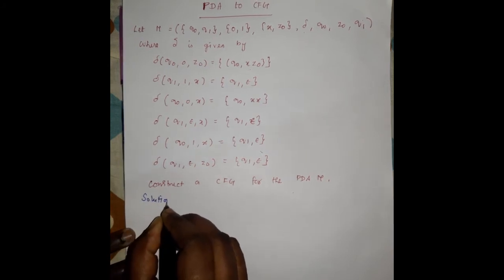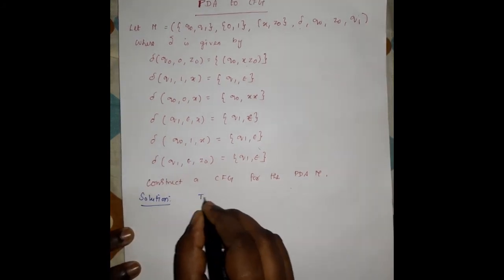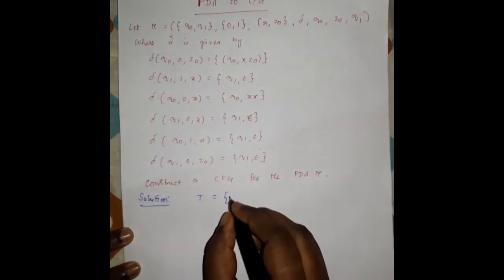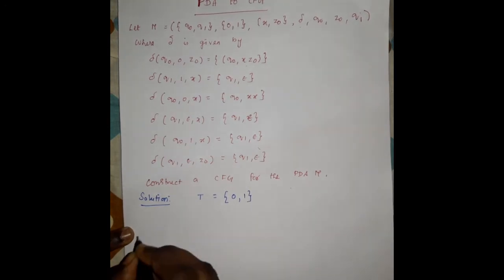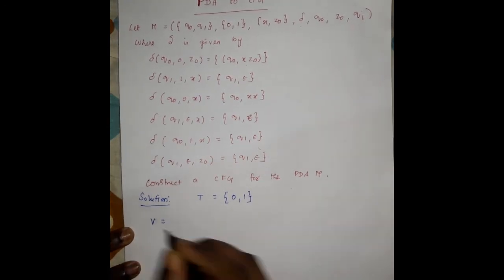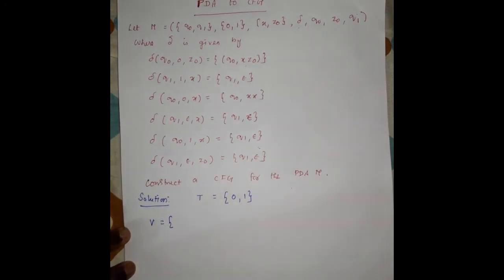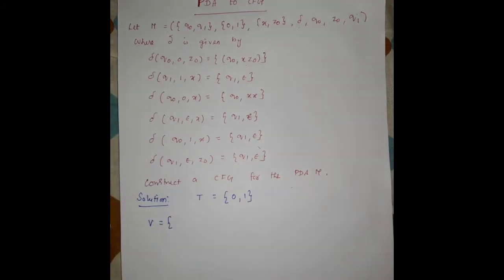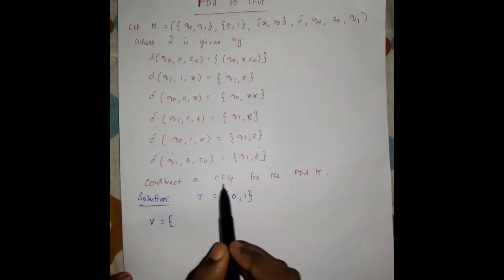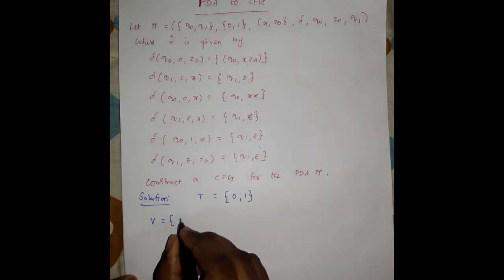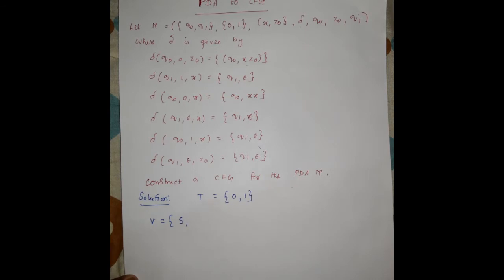So the solution: the terminals in the grammar are obviously 0 and 1. So terminals are 0 and 1. Next we have to write the variables or non-terminals. You all know a variable is nothing but an uppercase, that is, capital letter. In this problem we have to assume the start symbol as capital S. For this grammar we consider capital S as the start symbol for the production rules. So first of all I take S as the start symbol.